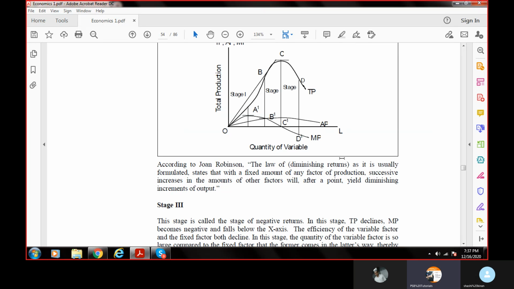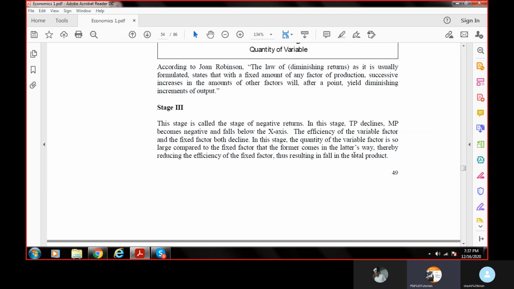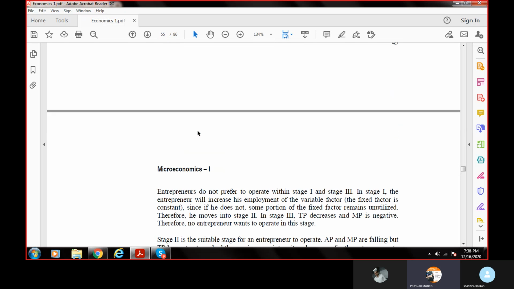Maybe I'm adding more labor, more meals, but the successive increase is not actually yielding more output. In stage 3, you will get negative return. As I earlier told, if I'm reaching the negative return, that time quality is falling, and definitely the quality factor will have a negative impact.